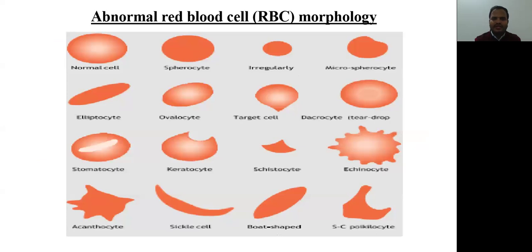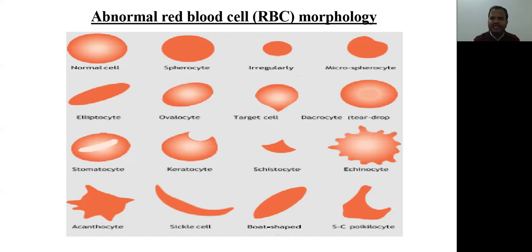Now, what are the abnormal red blood cell morphologies? These are various abnormal RBC structures that are causative for anemia, and that includes spherocytes, meaning spherical red blood cells, irregularly contracted cells, microspherocytes, then elliptocytes, meaning elliptical shape cells, ovalocytes, meaning oval shaped cells, target cells, dacrocytes, stomatocytes, and keratocytes.